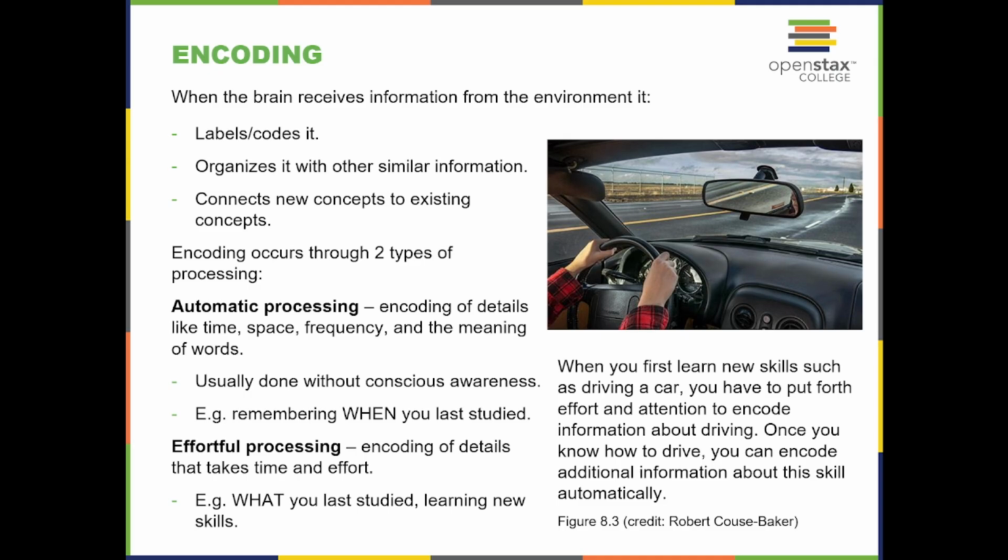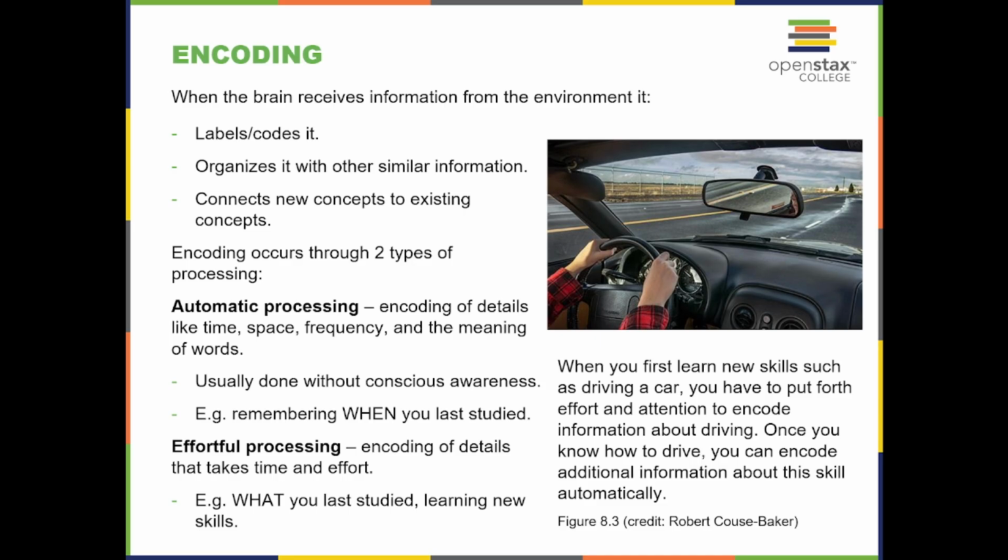Encoding is when the brain receives information from the environment. It labels and codes it, organizes it with other similar information, and connects new concepts to existing concepts. Encoding occurs through two types of processing. Automatic processing is the encoding of details like time, space, frequency, and the meaning of words, usually done without conscious awareness. Example: remembering when you last studied.